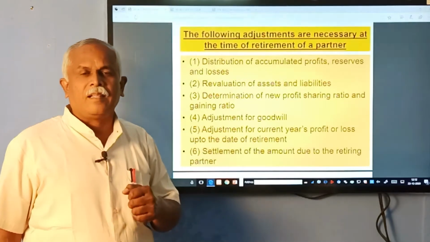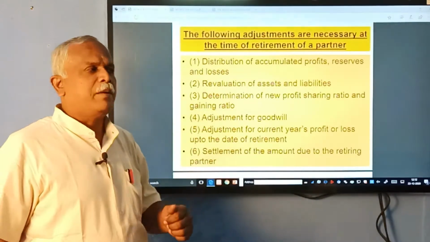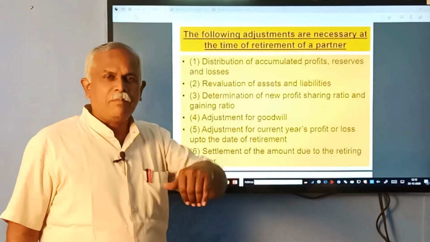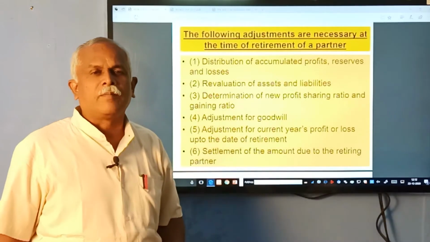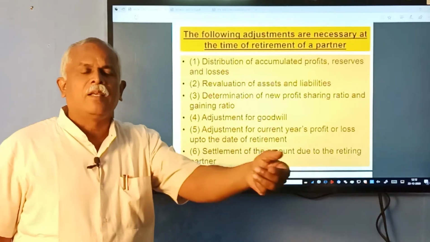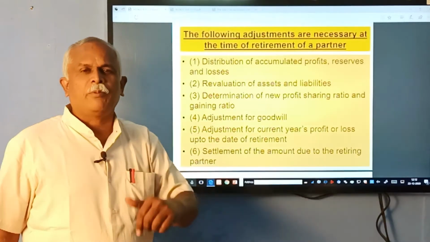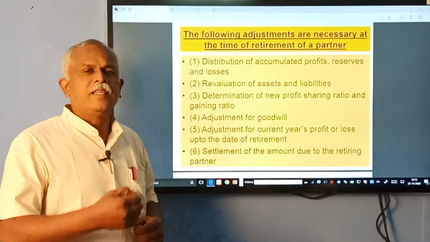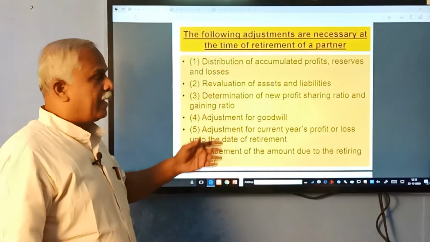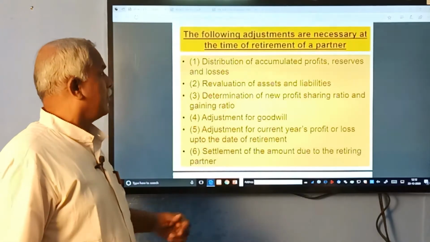At the time of admission, when a partner comes in, he brings in capital, but when a partner goes out, the firm's funds will be given to him, whatever contribution he made and whatever dues are to be calculated, and he has to be paid. Let us see what adjustments are to be done.